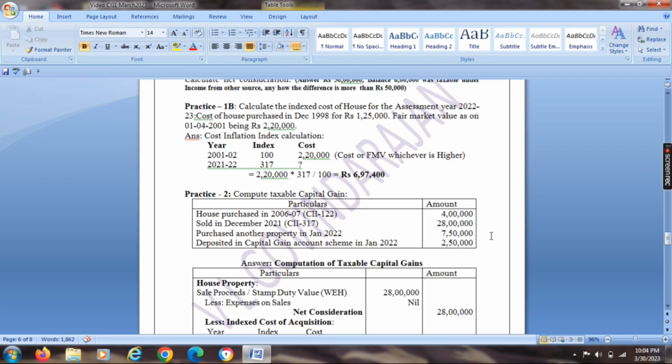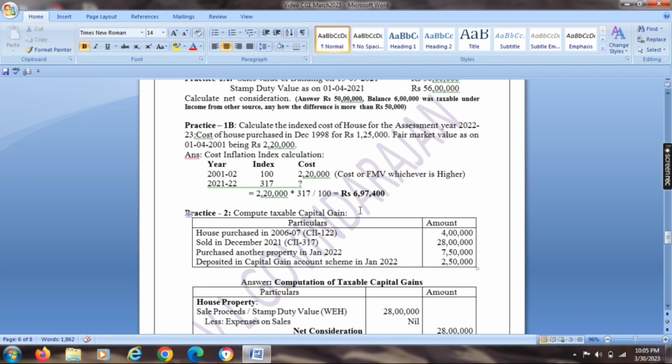So the indexed cost will be 6,97,400 for the year 2021-22. Actual cost is only 1,25,000, but the fair market value is 2,20,000, and the indexed cost is 6,97,400. Indexed cost was introduced under capital gain only for the benefit of the assessee.